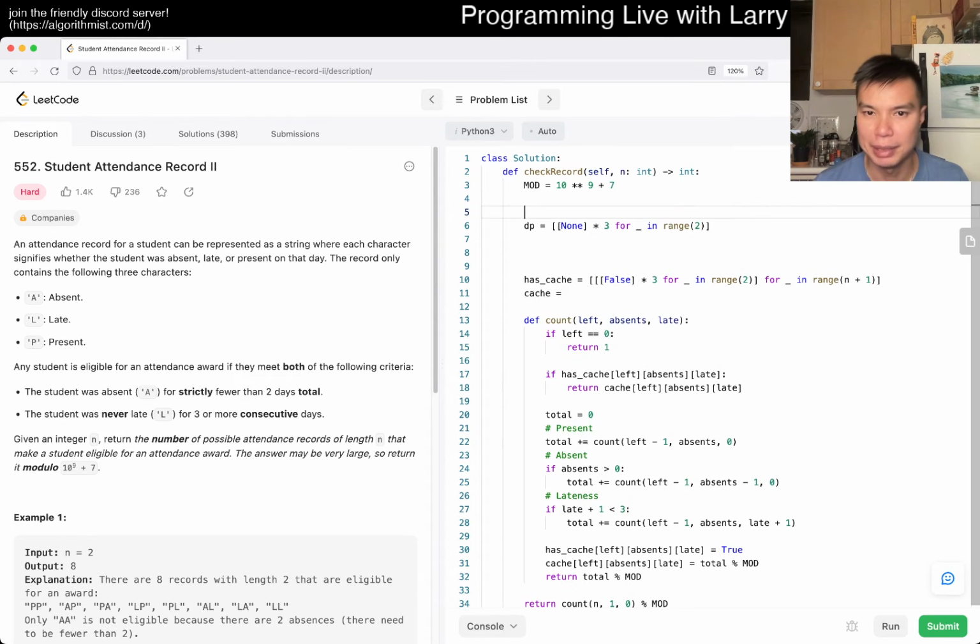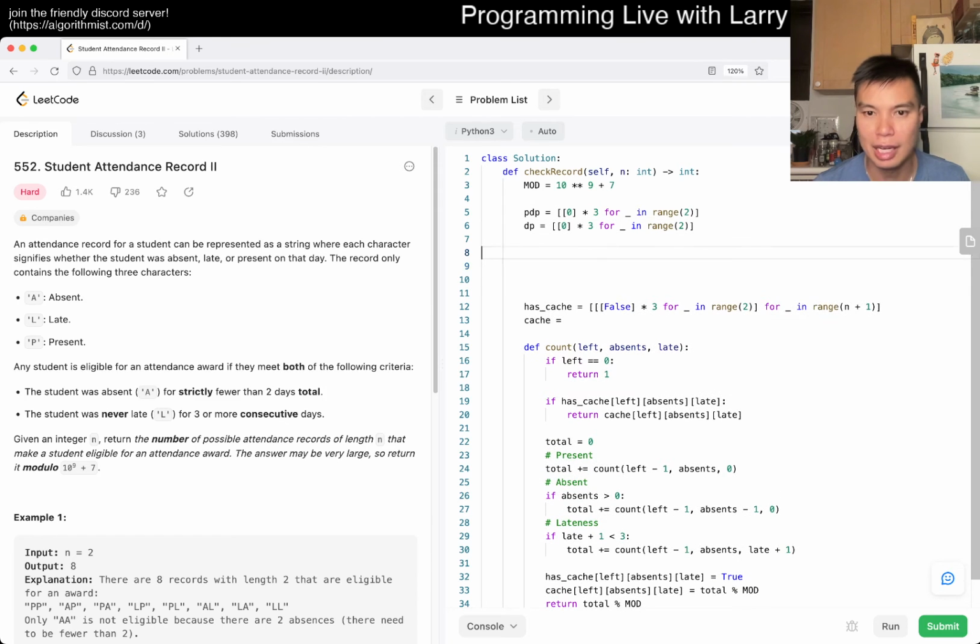And then you have, let's say PDP, which I just used for previous DP. So here the previous is 0 and then 0, right? Maybe. And then for i in range of n plus 1, well, we start with 1, I suppose.